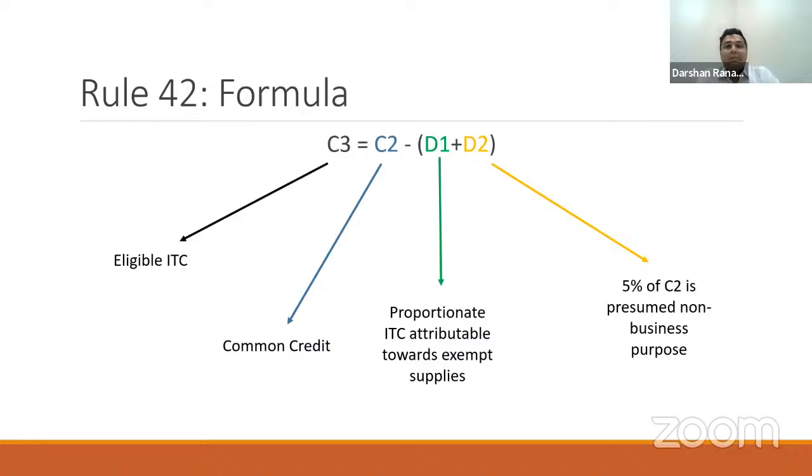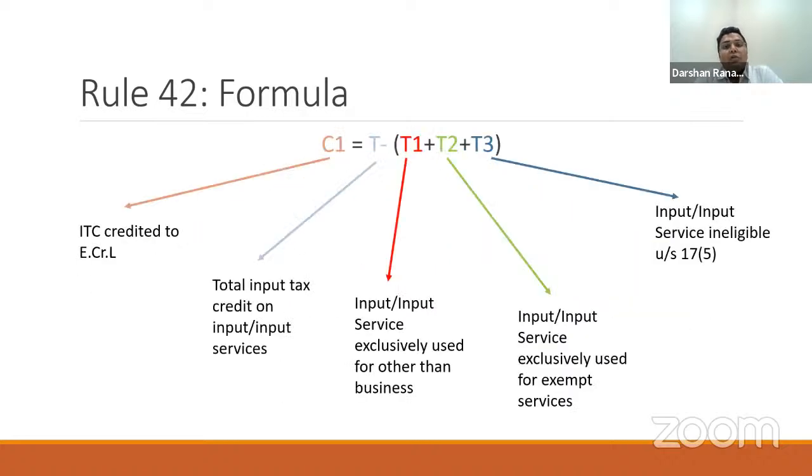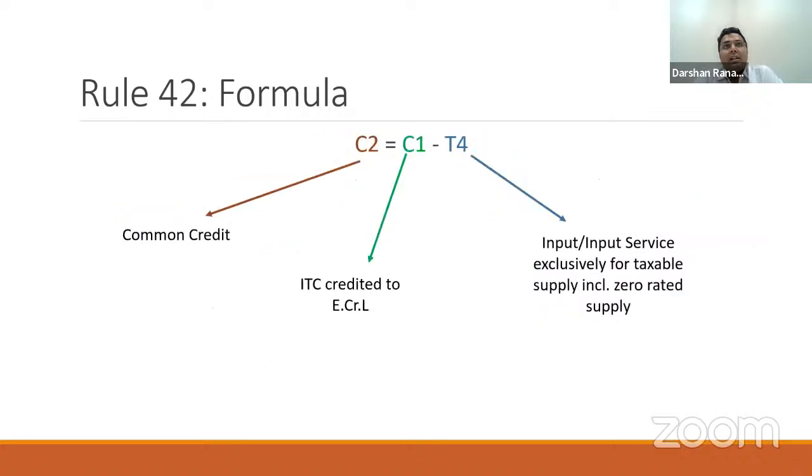I'll just repeat the steps once again for everyone's understanding. Firstly, we identify what is my total credit. From this I will subtract the ITC exclusively attributable to exempt supply, exclusively attributable to non-business use, and the block credit. Thereafter, I will subtract the ITC exclusively attributable to taxable or exports, and what I derive here is my common credit.